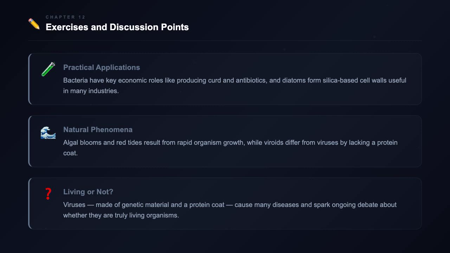Some plants are partially heterotrophic, like insectivorous plants. Lichens are partnerships between algae and fungi. Fungi have different ways of getting nutrients and reproducing. Euglenoids have unique features like flagella and photosynthetic pigments. Viruses are made of genetic material and a protein coat, causing many diseases and sparking debate about whether they are living or not.